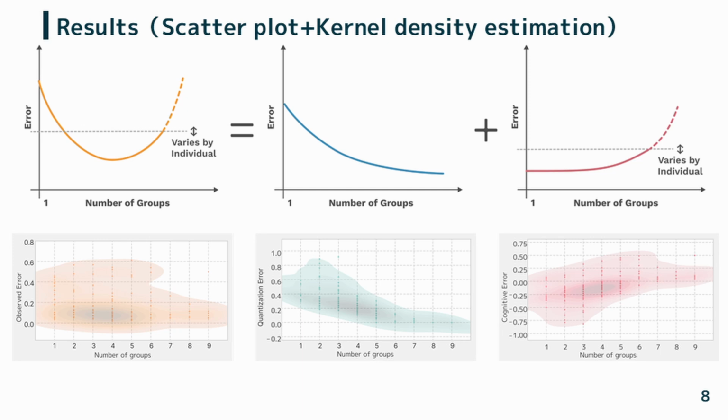The quantization error, highlighted in blue, tended to decrease as the number of groups increased. The cognitive error, highlighted in red, calculated as the difference between the observed and quantization errors, tended to increase as the number of groups increased. From these, we observed the trade-off relationship between quantization errors and cognitive errors.